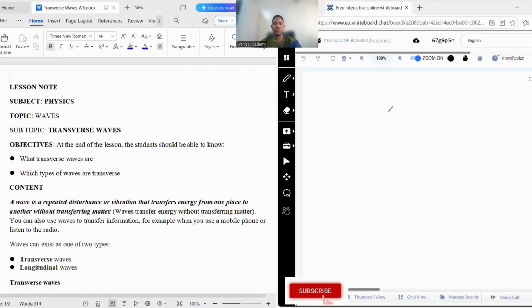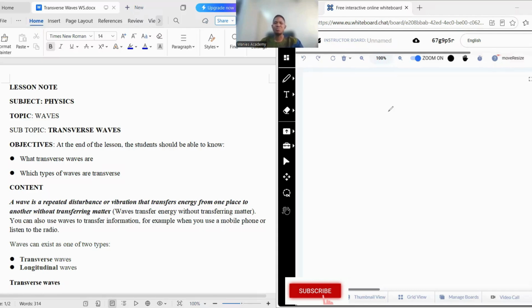Our subject for today is physics, while our topic is waves. But today, our subtopic is transverse wave. The objective of the lesson is for you to understand what transverse waves are and which types of waves are called transverse. Before we go to transverse wave, we need to understand what a wave is.